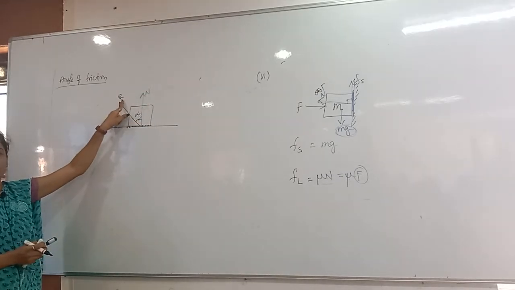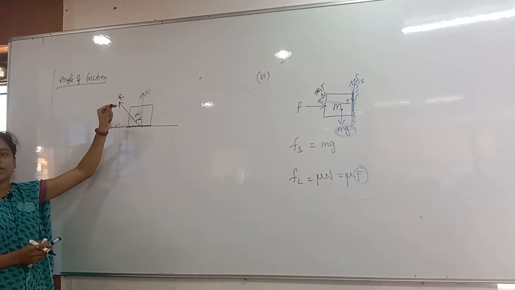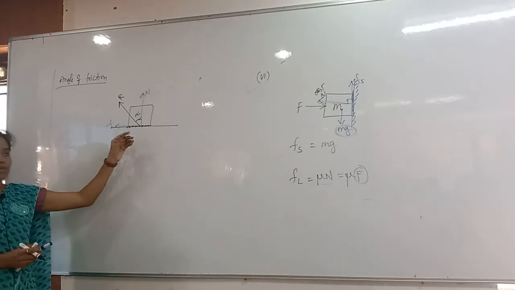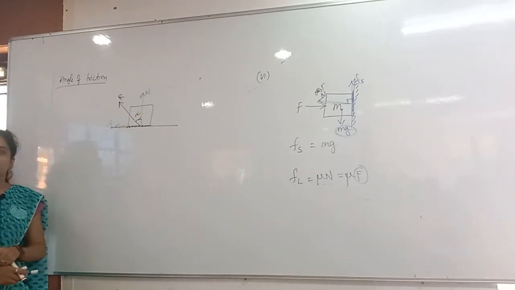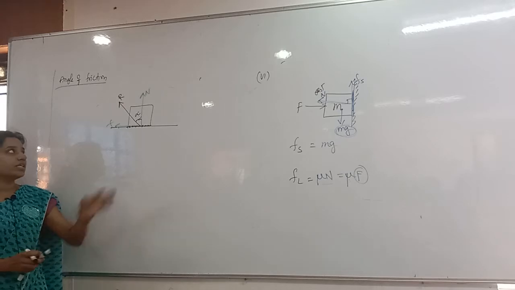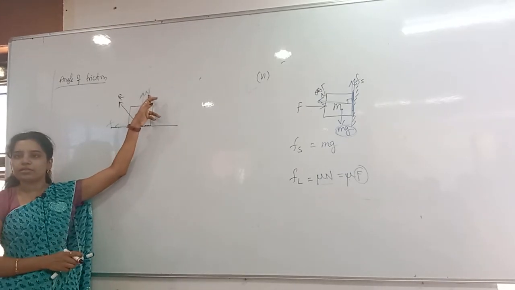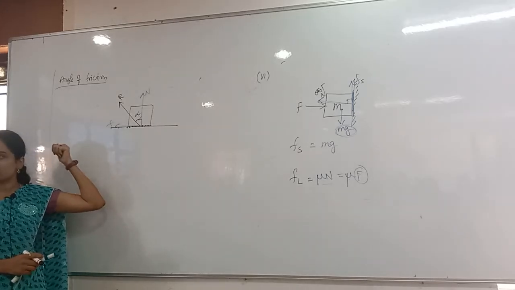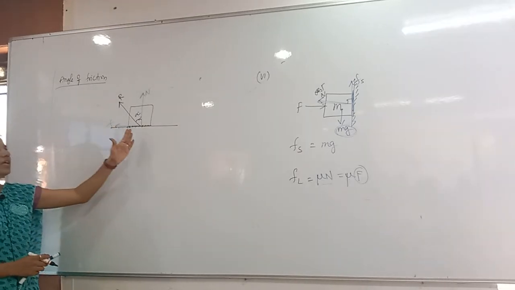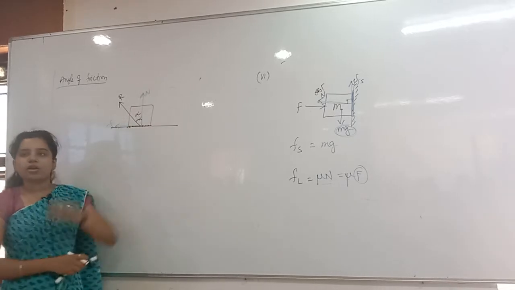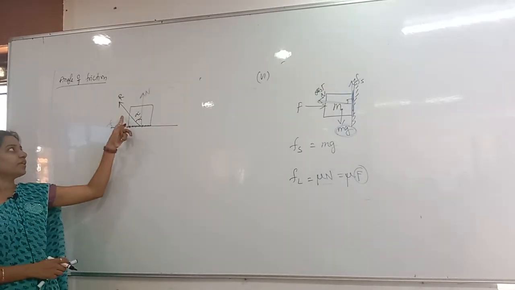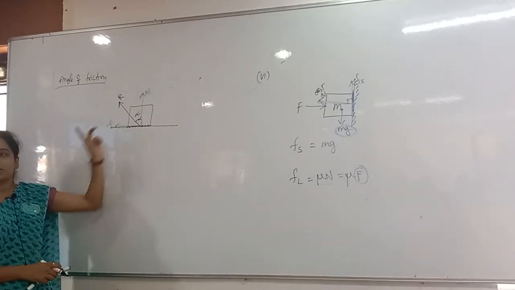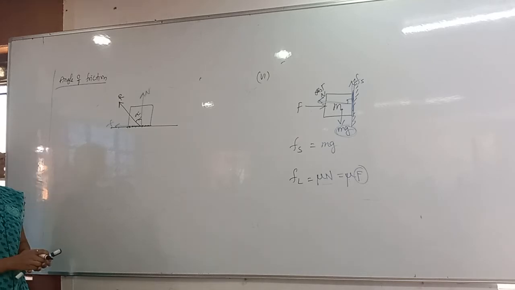For which vectors is the resultant drawn? Normal reaction and friction. Whenever the body is on the surface, there are two contact forces. One is normal reaction, away from the contact, and the other is friction, along the contact. Friction will always be along the contact. The resultant between them I am taking as R. So the angle between R and N is called what? Angle of friction.